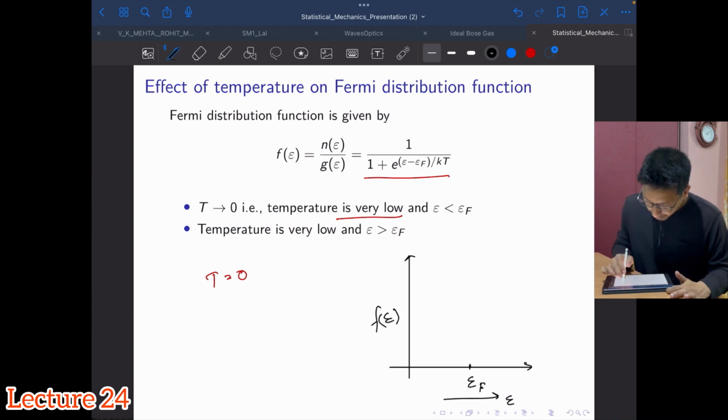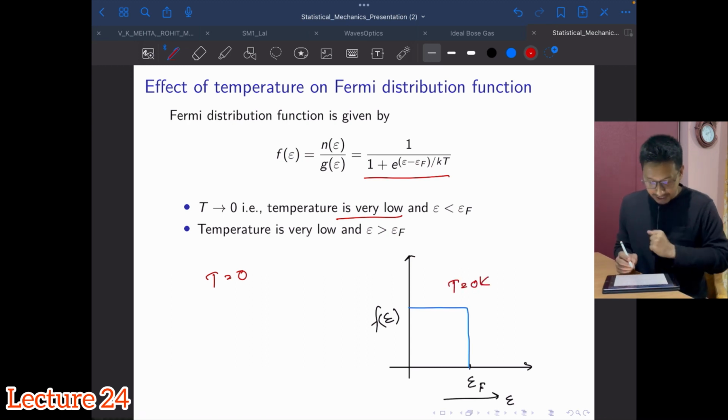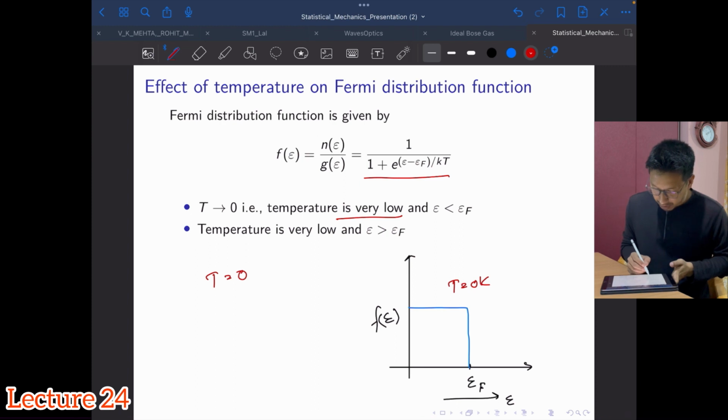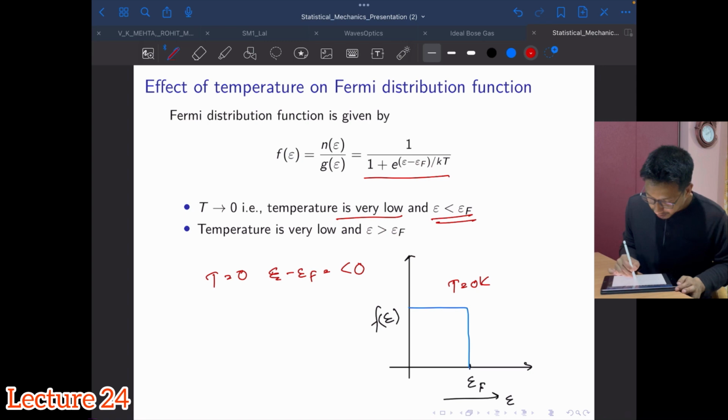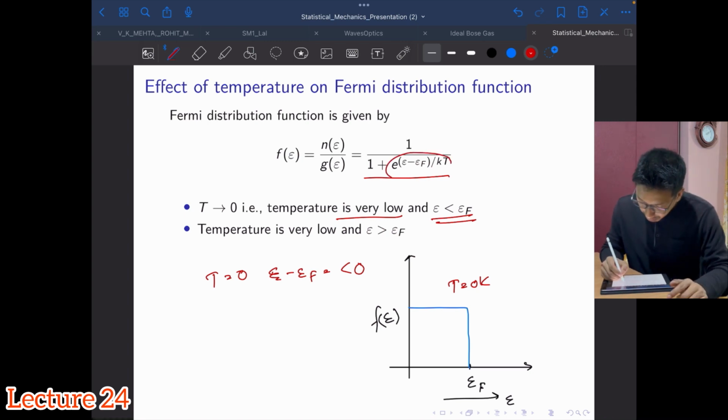So this function will look something like this, and this will happen at T equal to 0. Now how do I get this? If T is equal to 0 and E is less than EF, meaning E minus EF is a negative quantity, the most important factor is this term.